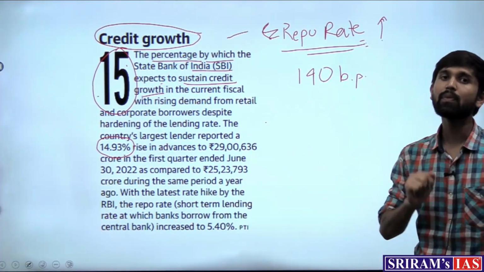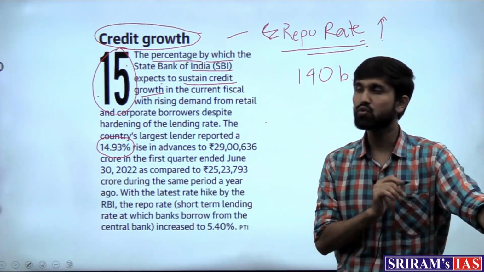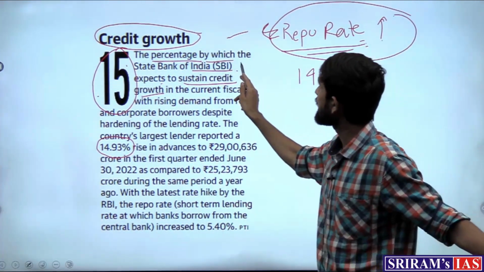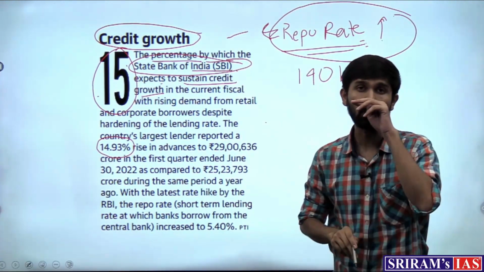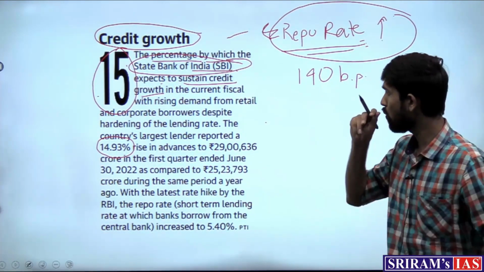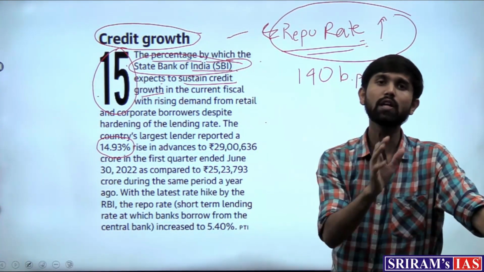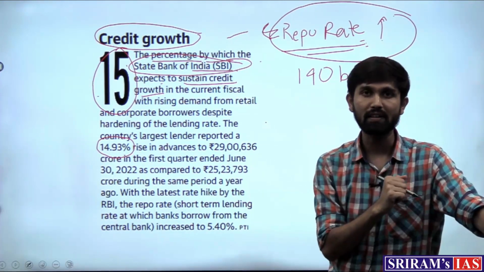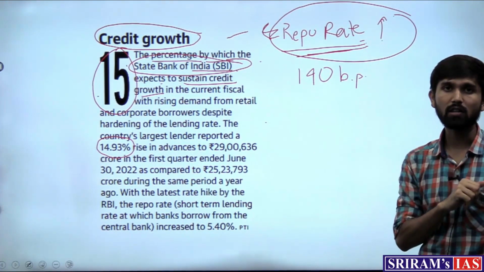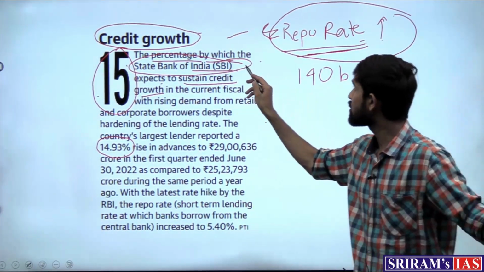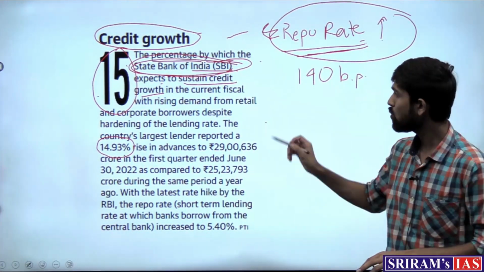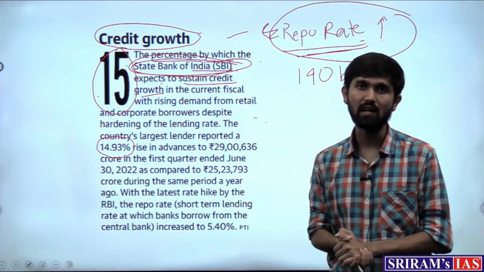So has this happened? As of now, we are not able to see this. Even though the repo rate was increased, the SBI is seeing an increase in its credit growth, which means that more and more people are still borrowing loans. So this is a sneak peek at the effect of translation of interest rates. Whenever we talk about the RBI changing the repo rate, we should always keep in mind that it does not get translated very easily and quickly into the Indian economy. So that becomes the important part from this article.